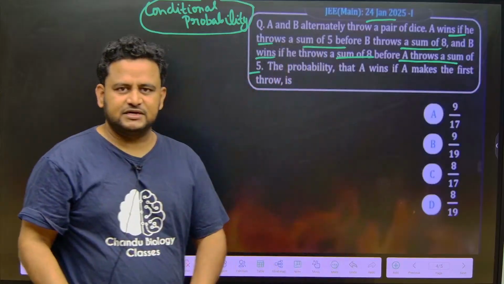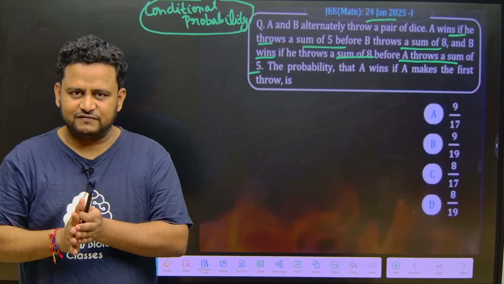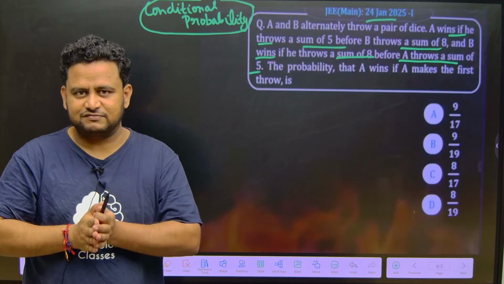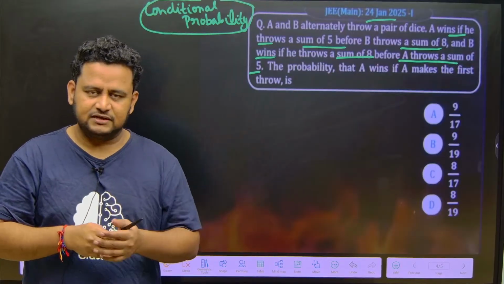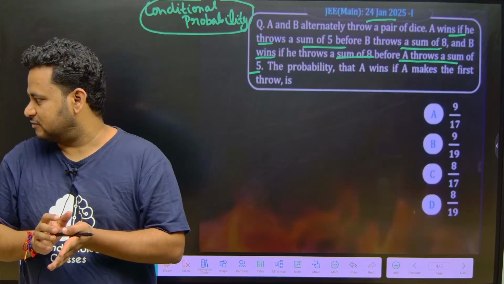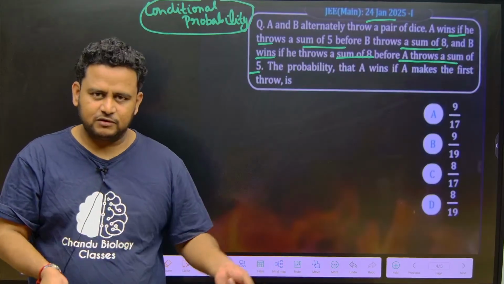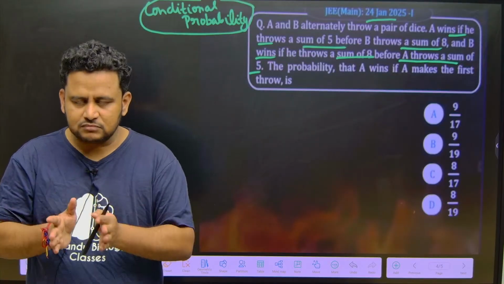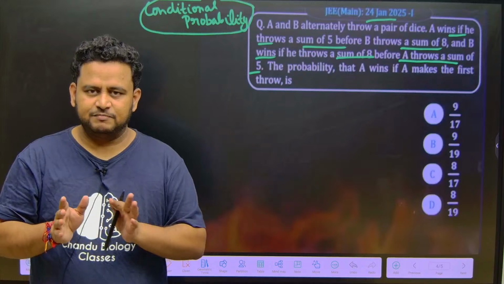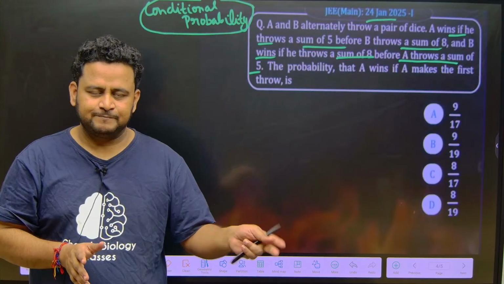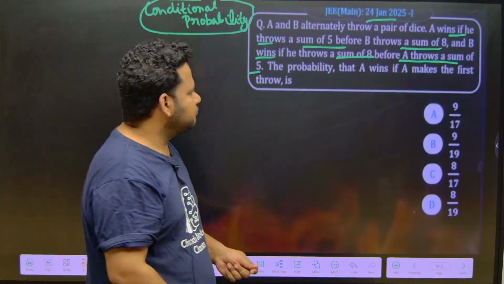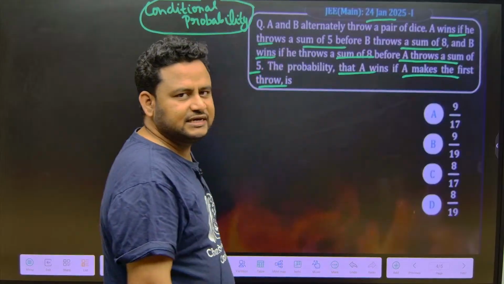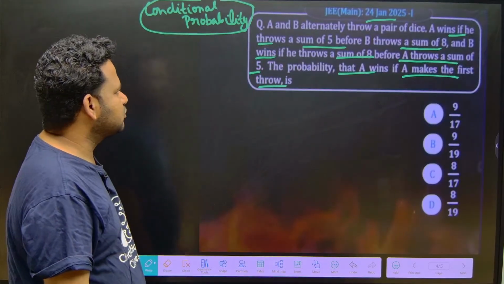They are throwing simultaneously. If A gets 5 before B gets 8, then A is winning. If B gets 8 before A gets 5, then B is winning. Don't get confused. Both of them will throw a pair of dice. Now, the question they are asking is: what is the probability that A wins if A makes the first throw?